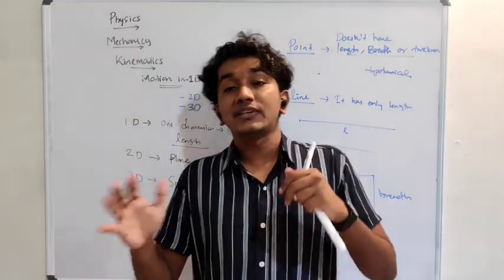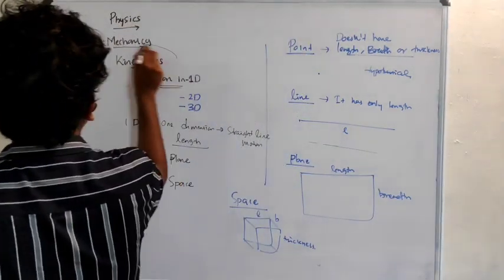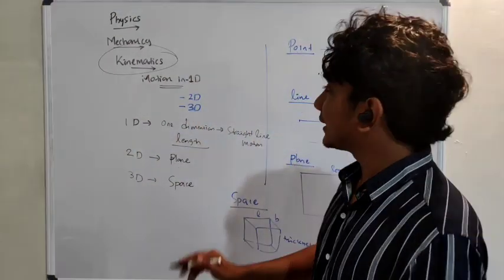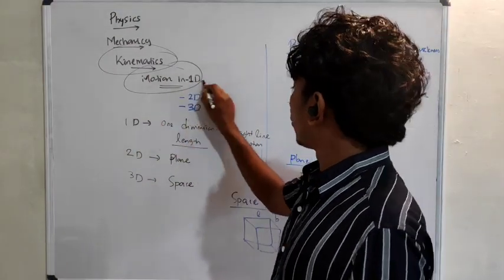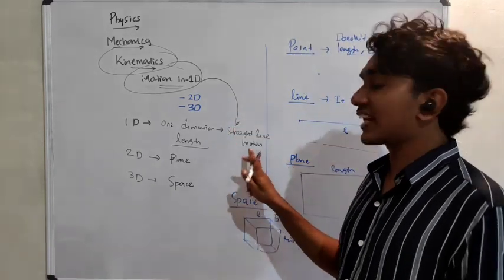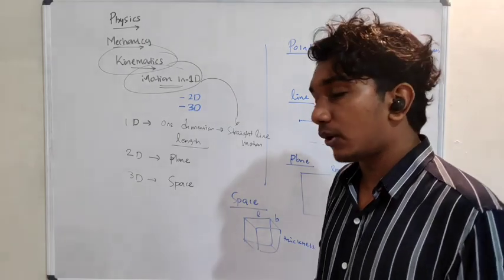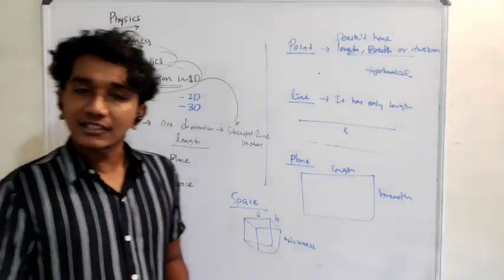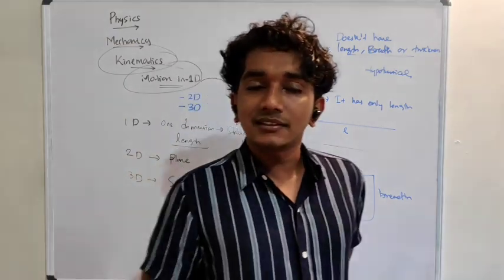This is what we have to discuss in the entire kinematics. In the first chapter we will study motion in one dimension, the straight line motion. So this is the introduction, and I think you have got it.